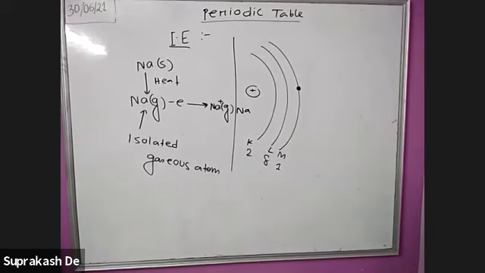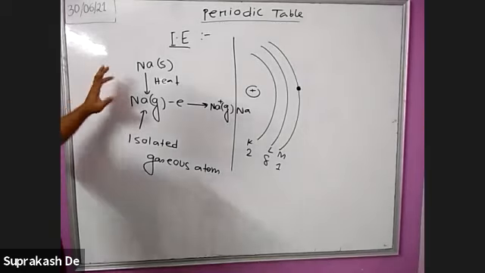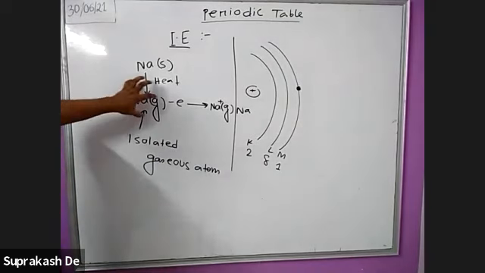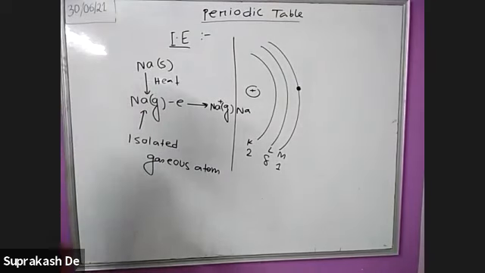So the definition is the minimum amount of energy which is required to release the electron from an isolated gaseous atom to create a cation. That means here isolated means what? Isolated means the sodium is free. This is not bonded to any other.